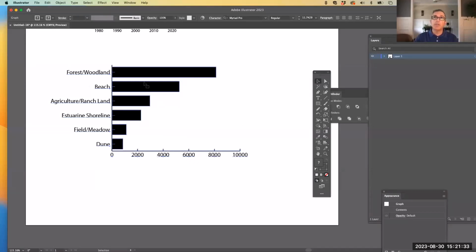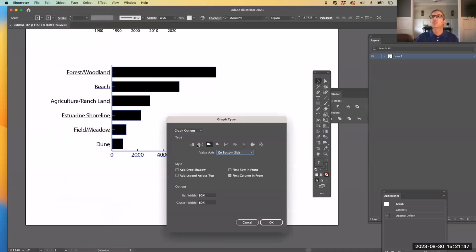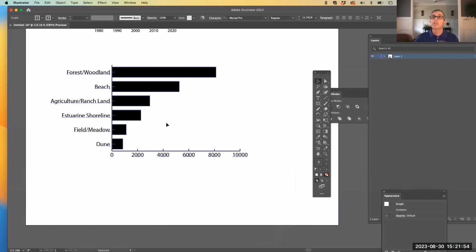So you'll see that when you are comparing things, this does a really neat thing where it puts the information off to the side for you there. We can change this to a stack bar as well. I would go up to Object, Graph, and Type. Change it to the stack bar icon that I'm clicking on right next to it, hit OK, and you will notice nothing happens.